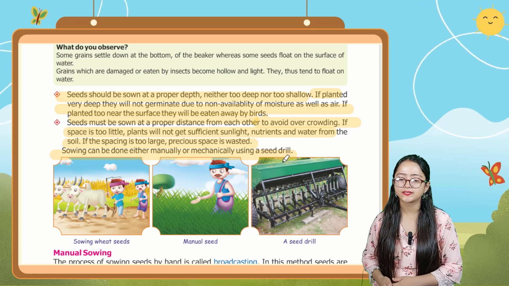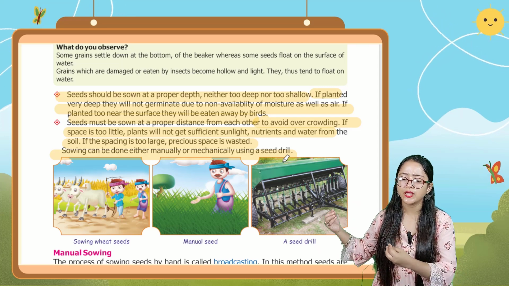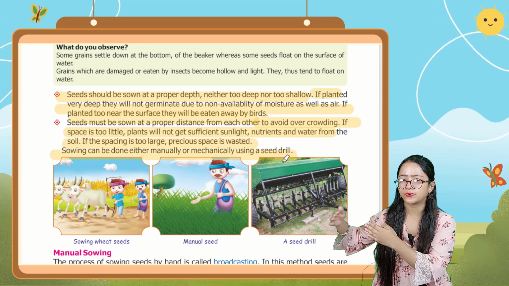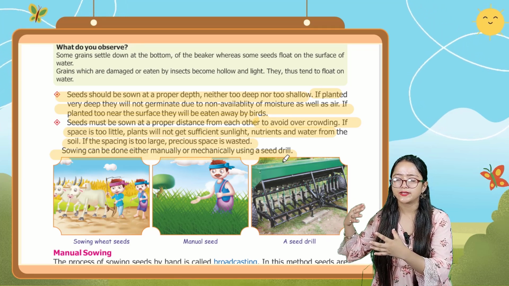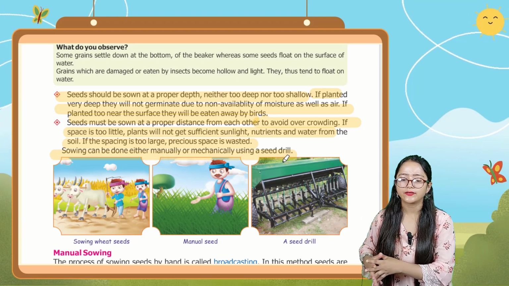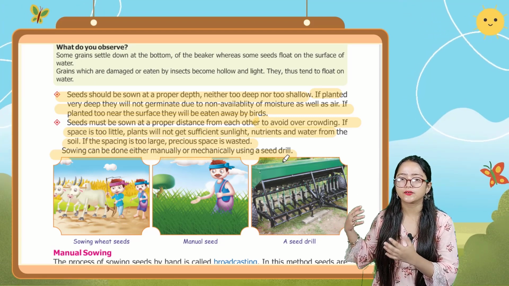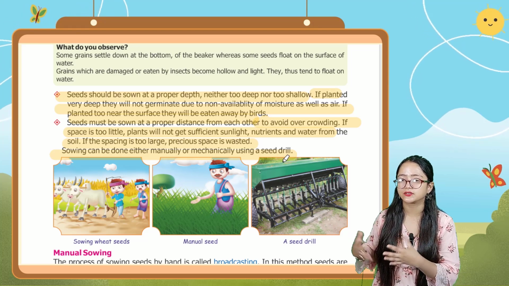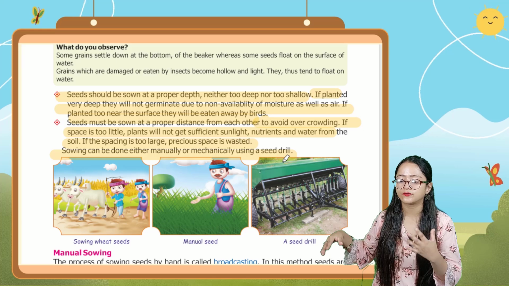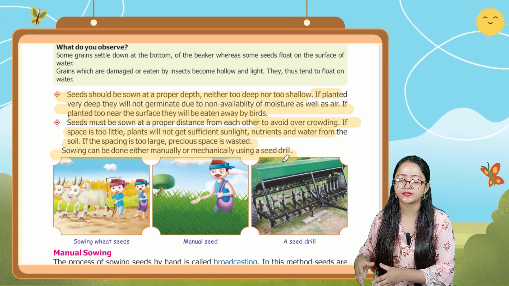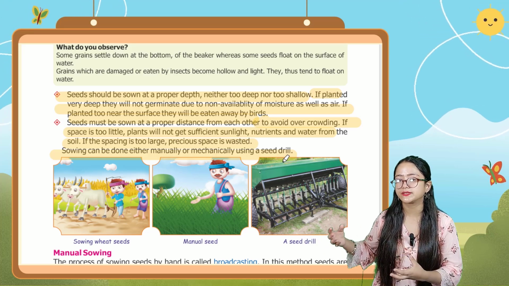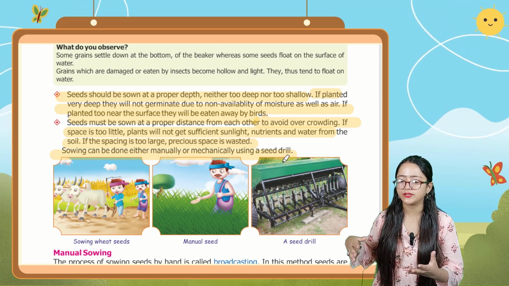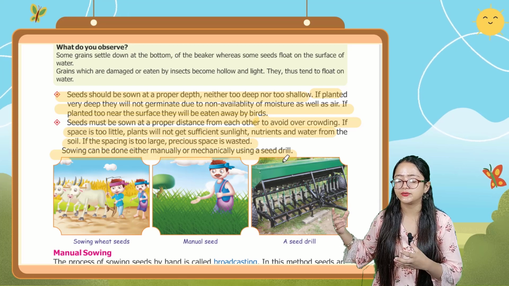Okay, next is that seeds must be sown at a proper distance, like there should be proper distance from one seed to the other one. And there should not be overcrowding. If space is too little, then plants will not survive, and plants will also compete with each other for sunlight, nutrients and food. And if the spacing is too large, then precious space is wasted. Sowing can be done either manually or mechanically using a seed drill.